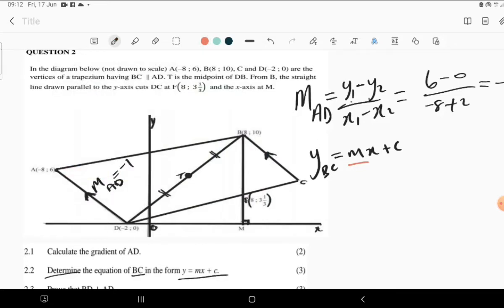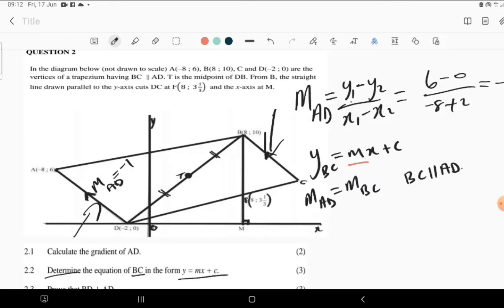On that note, for BC we don't have 2 points, but the information that you have is that this line is parallel to that line. So what does that mean? The gradients are equal. So the gradient of AD is equal to the gradient of BC, because these lines are parallel to each other.